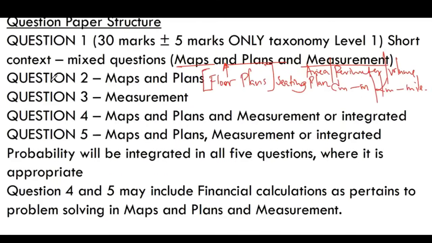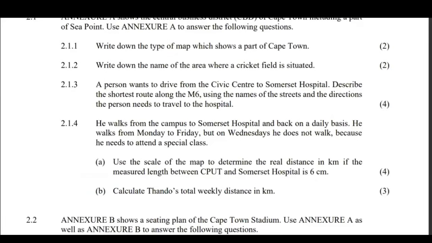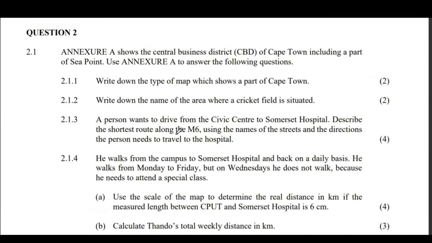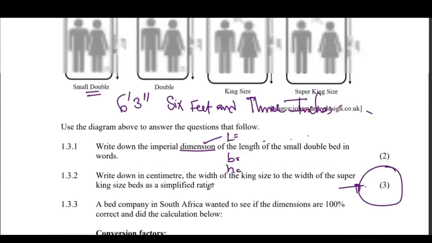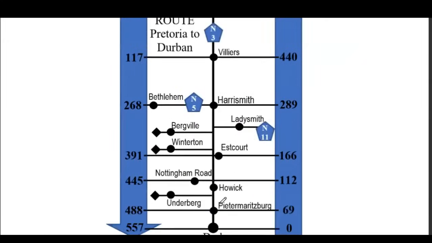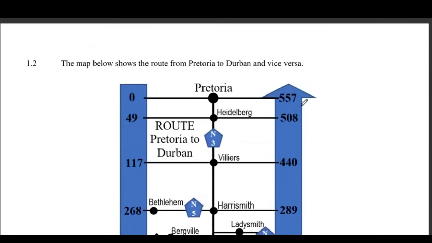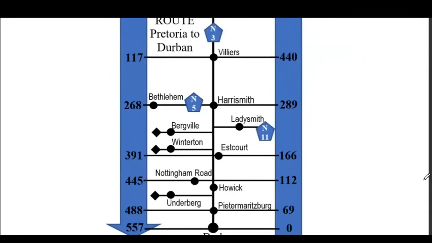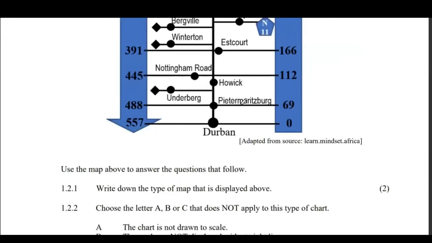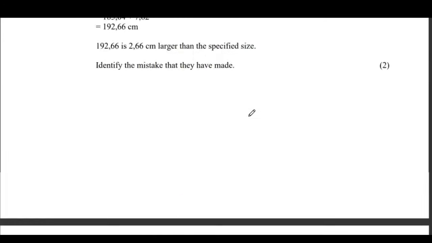So maps and plans, you should know the types of maps that we have: the regional, the provincial, and the street map, showing the streets of the given town. We have what we call a strip map. As I showed you, this one here we call the strip map. It shows the straight route from one town to another with the numbers or distances allocated on the right and left-hand side. This is a strip map or strip chart, or you can call it a route map.